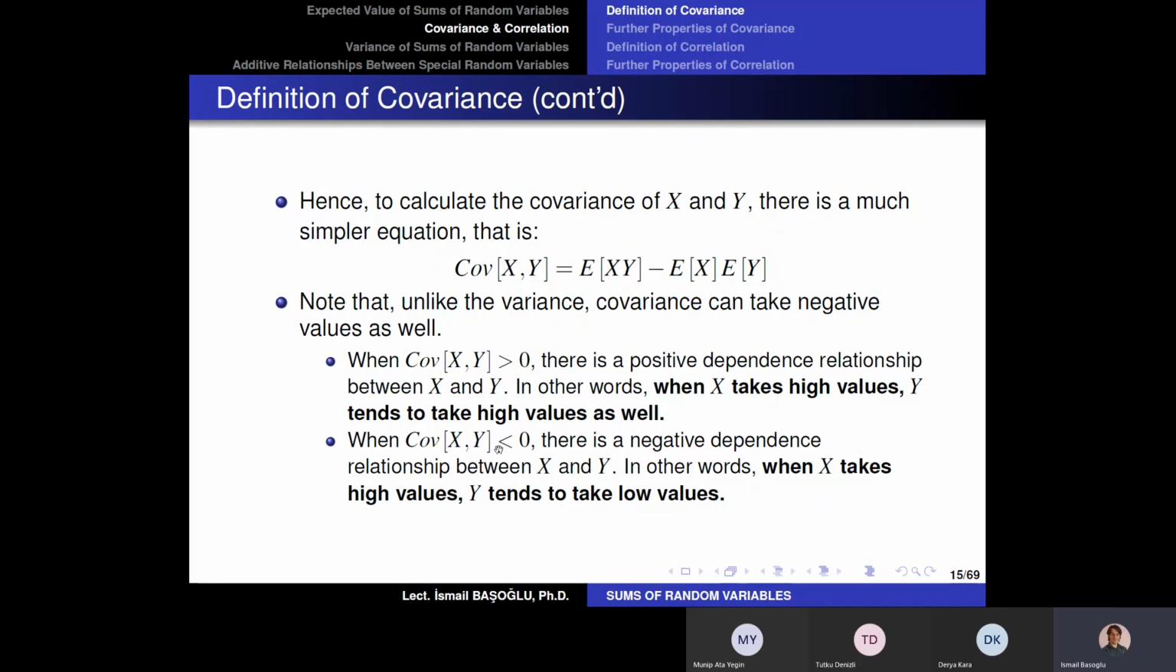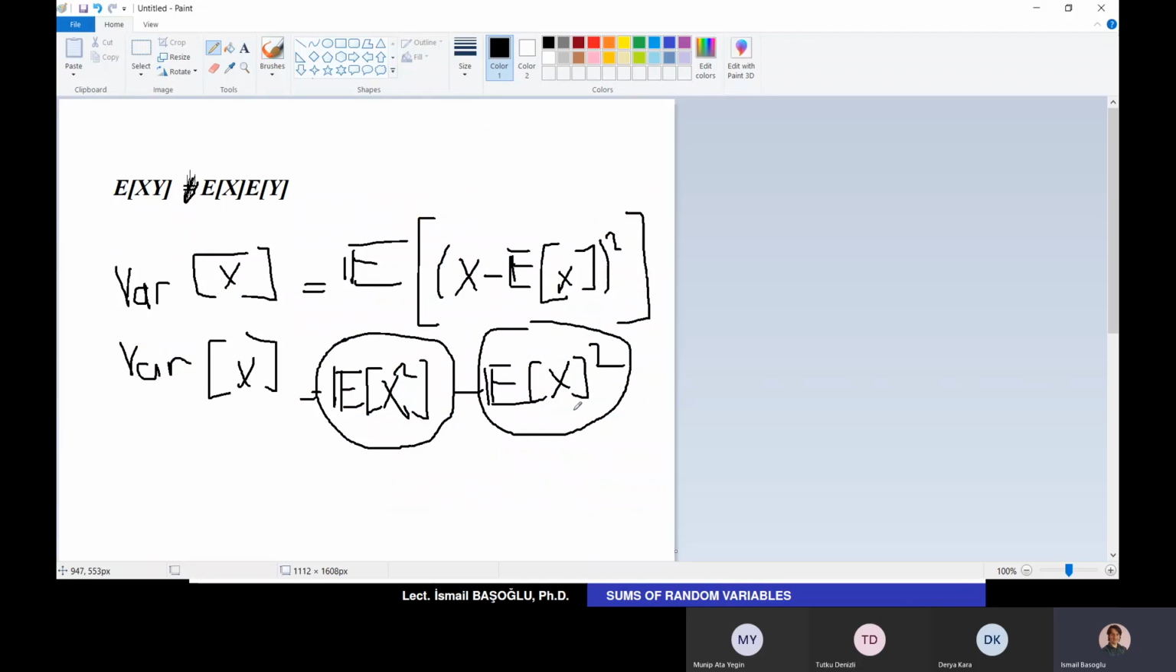So by looking at the covariance values, we can decide about the type of the dependence relationship. And we are going to practice this after the break. So I am going to stop recording.